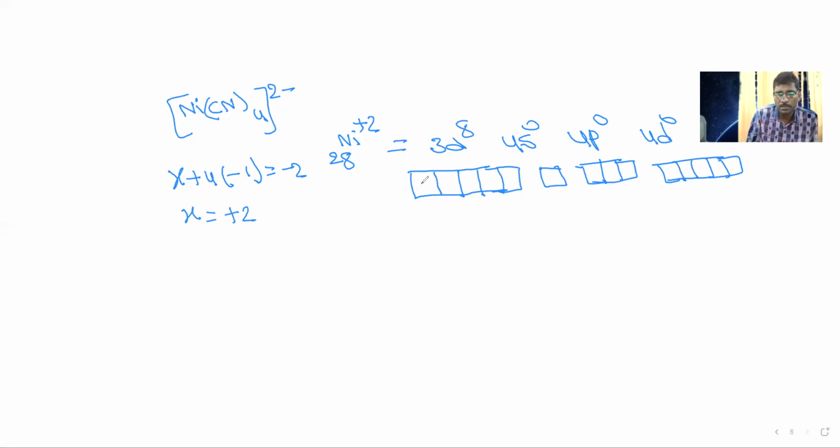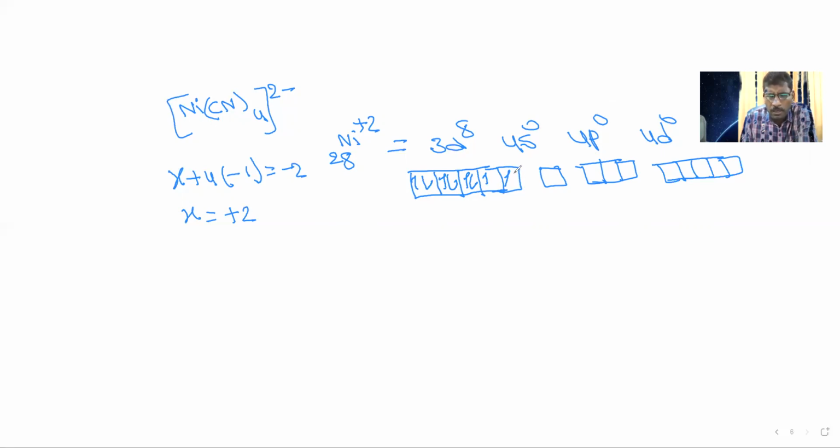Now 3d8 means the first electron will be filled here, second electron filled here, third, fourth, fifth electron, sixth will be paired here, seventh will be paired here, eighth will be paired here. Now here what we observe, only these are empty orbitals. These have to participate in bonding. But here these two are unpaired electrons.